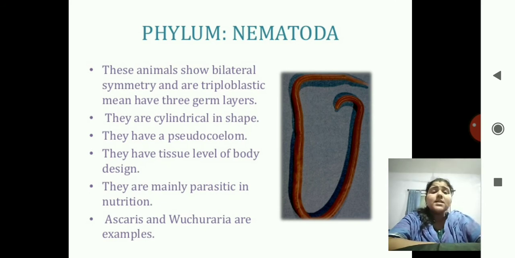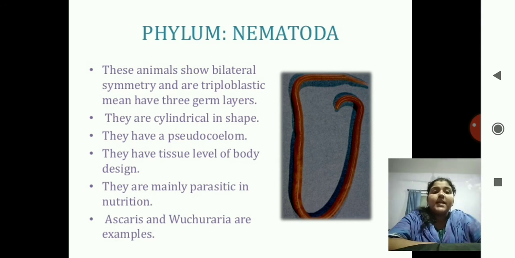Examples are Planaria and liver flukes. Next phylum is Nematoda. The Greek word is nema, which means thread, and toda means form, that is thread form or thread like worms. Thread worms. How is the thread? Round. So they are also known as round worms. They show bilateral symmetry and are triploblastic in nature.